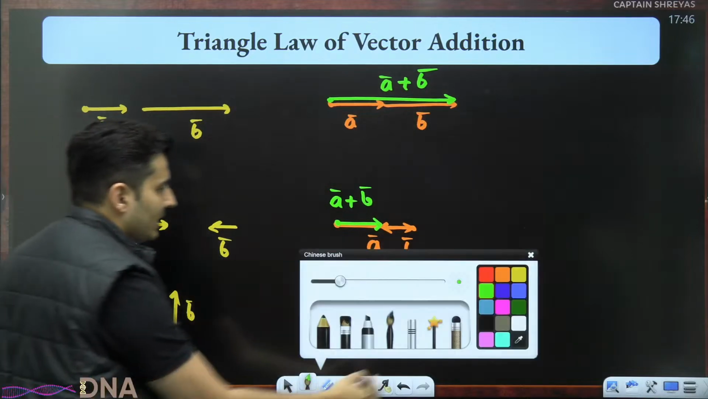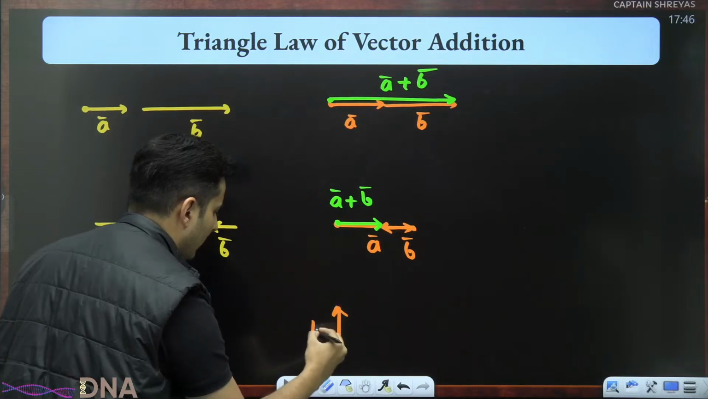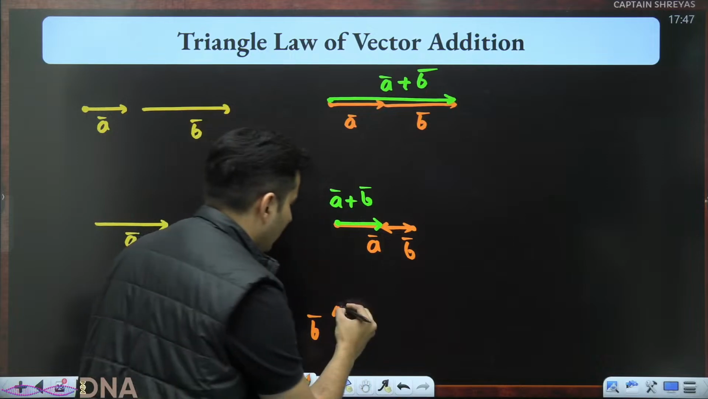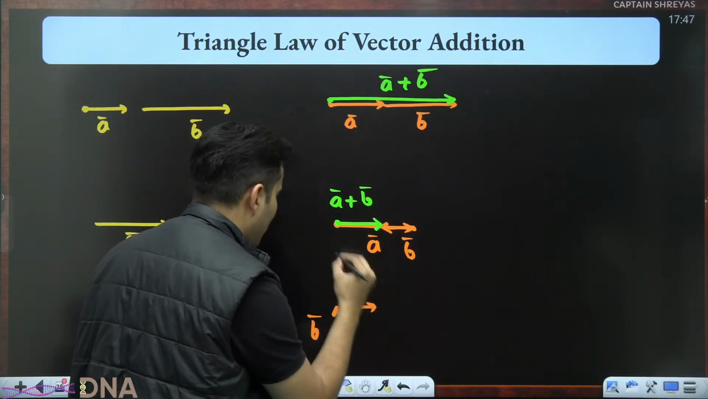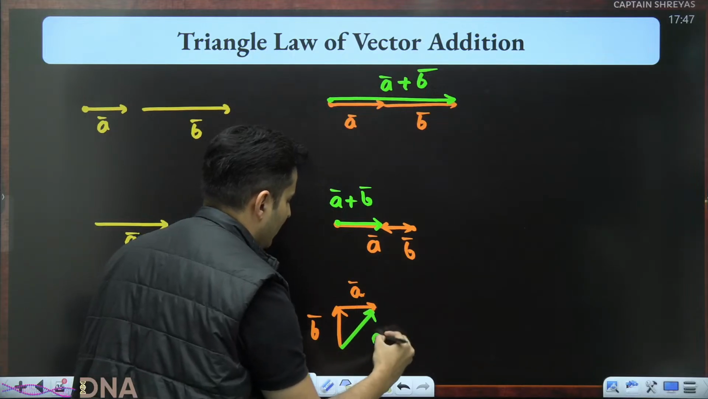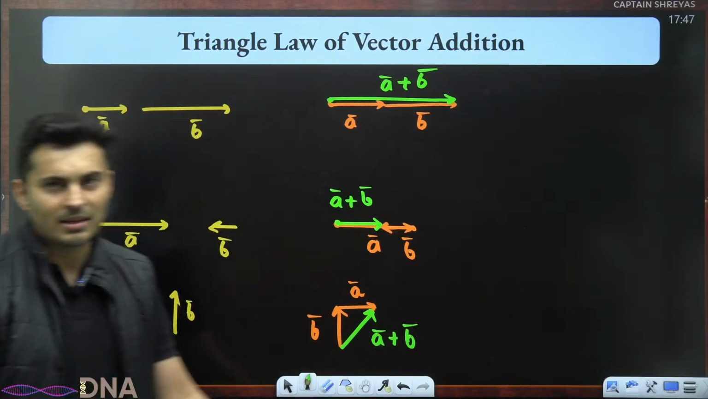How about this? Let's take either one. Let's take B this time first. No issues at all. It doesn't matter, order. And now I take A and put it on B's head. Amazing. The moment I put it, I see a missing side. So this is basically A bar plus B bar, or B bar plus A bar. One and the same thing.